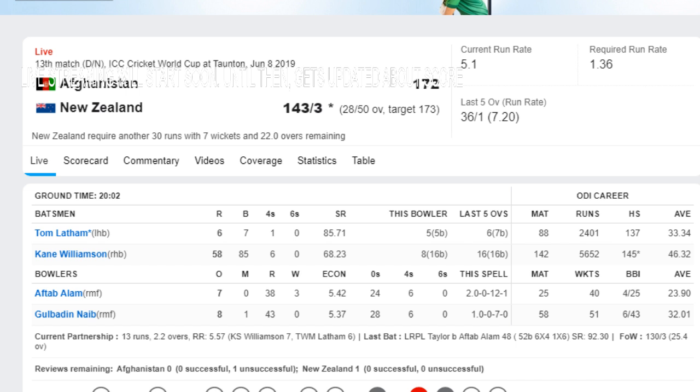Last ball, bang in short. Williamson initially looks to duck, then realizes he can uppercut, but by the time he decides to, the deep bounce carries it through to the keeper. So 2 runs off the 28th over. Current run rate is 5.1 for New Zealand, while the required run rate is 1.36.